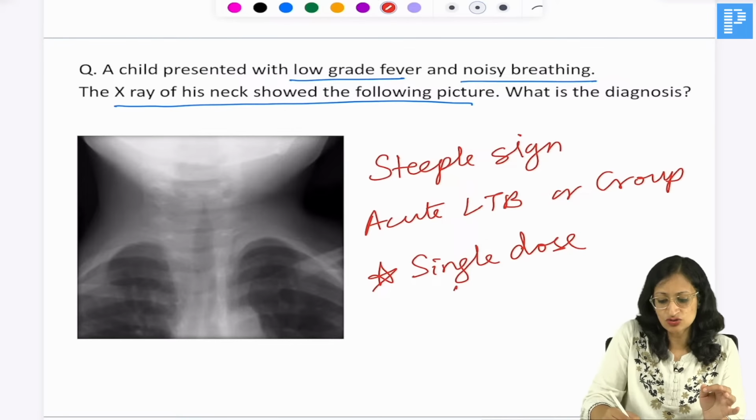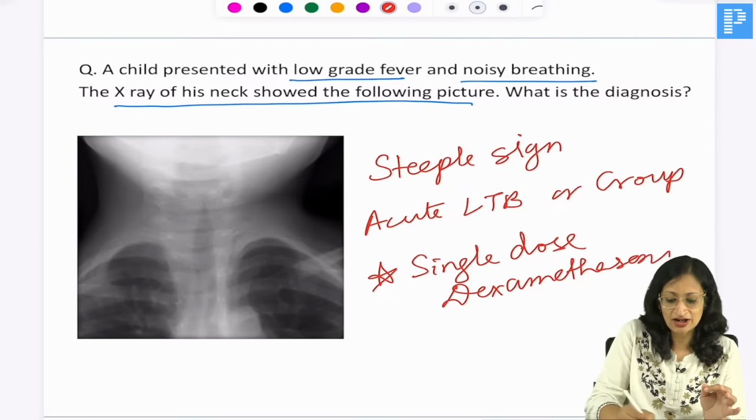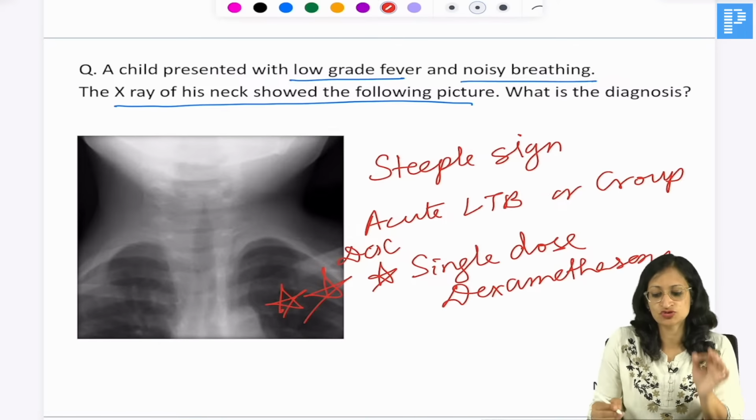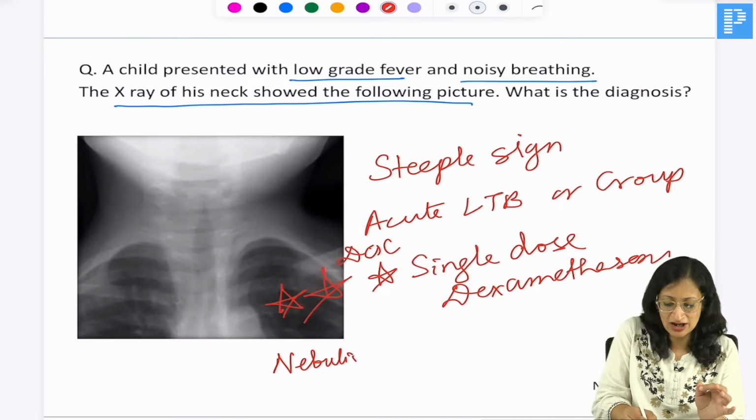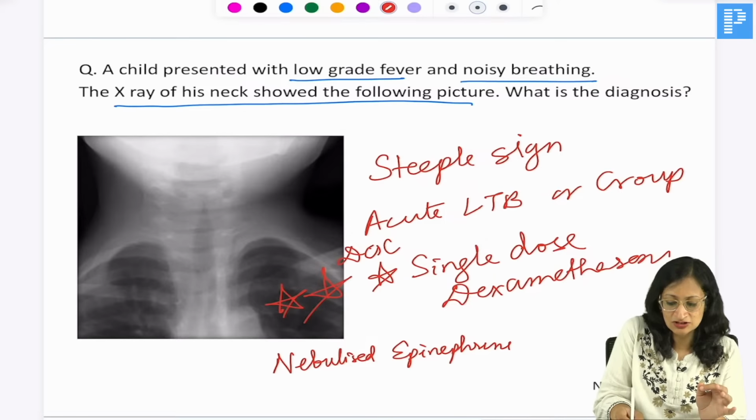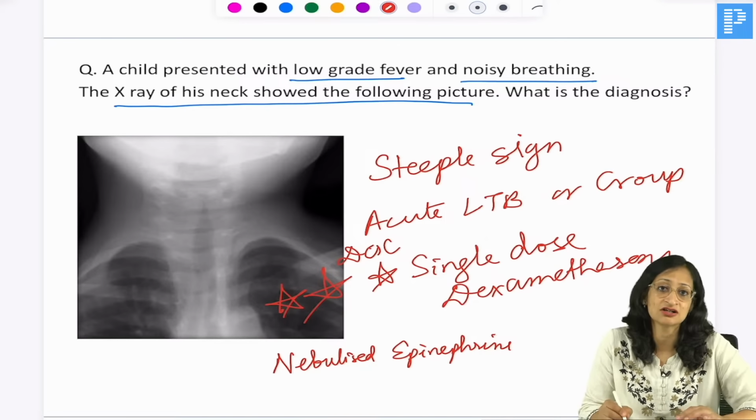So single dose dexamethasone is the treatment of choice, right? The drug of choice. So treatment related questions also come from croup. In moderate to severe cases, you can add on nebulized epinephrine. No role of antibiotics as such, unless you are suspecting a secondary bacterial infection.